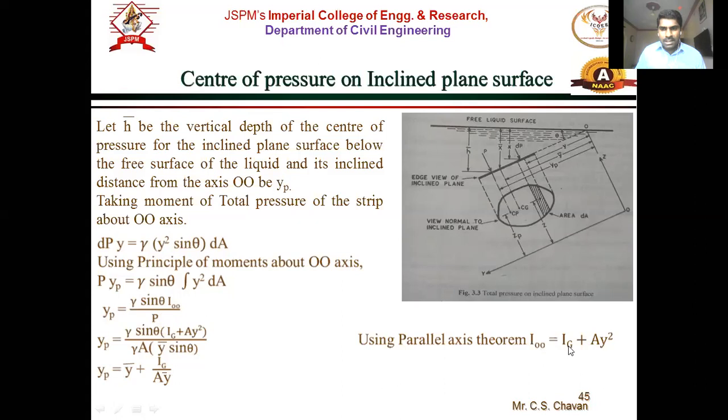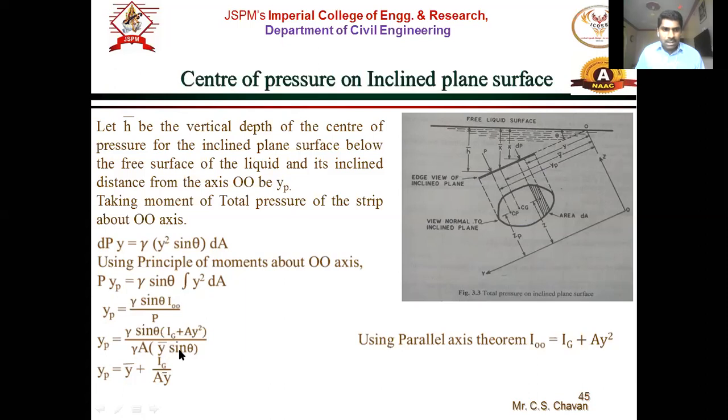So I0 is written as Ig plus area into distance square, right? For this strip the inclined distance is y, so y square: we have taken Ig plus area into distance square. Same thing, instead of I0 it is written in the bracket as Ig plus area into distance square, and P is the total pressure. P is gamma A x bar, which is written again in terms of inclined distance as y bar sine theta.